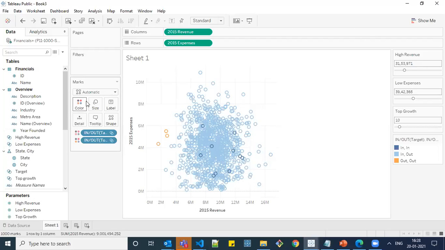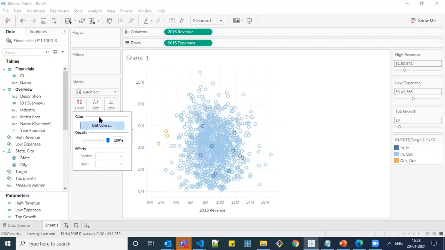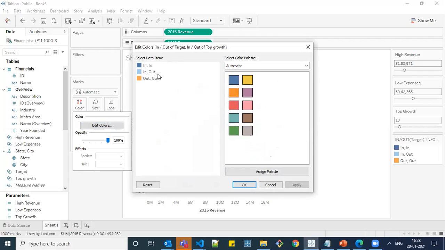So now since these colors were not satisfied, what I'm going to do is go over here and edit colors. This "in" is what we are looking for. It satisfies high revenue, low expense, and top growth. And "in out" is nothing but it satisfies high revenue, low expense, and not top growth. And "out" is it doesn't satisfy any condition. So I don't want this, so I'm getting this as red over here.